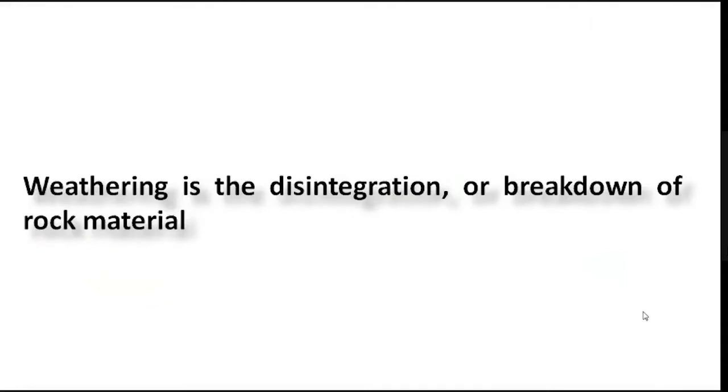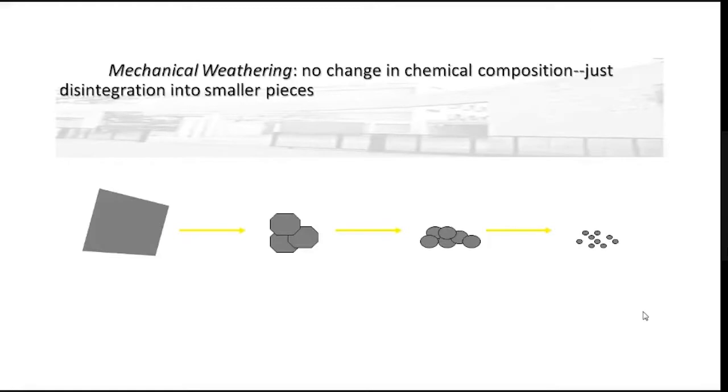Weathering is the disintegration or breakdown of rock material due to various weathering agents. On the basis of processes, weathering may be mechanical or physical, chemical, and biological. In mechanical weathering, there is no change in the chemical composition, but only disintegration takes place.